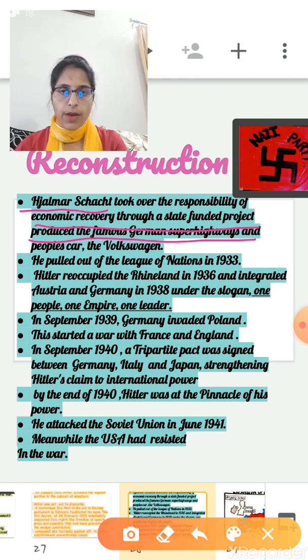So basically now we talk about the foreign policy of Hitler. In foreign policy also Hitler achieved quick success. For that, first he pulled out of the League of Nations in 1933. Then Hitler started to recapture and reoccupy territory which had been taken by the Allied powers after the First World War. First Hitler reoccupied the Rhineland, the most important territory of Germany, in 1936 and integrated Austria and Germany in 1938. Under that he gave a slogan, one people, one empire and one leader.